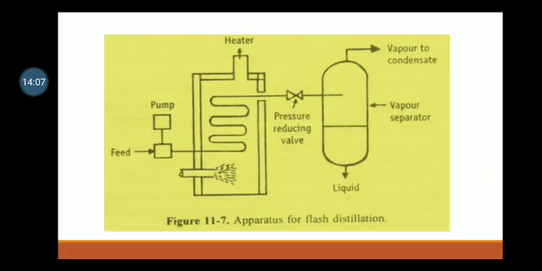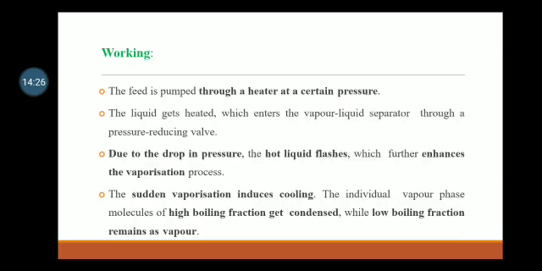Construction. This is the construction of apparatus for flash distillation. It contains feed, pump, heater, pressure reducing valve, vapor separator, and then route to pass vapor to condenser. Working.